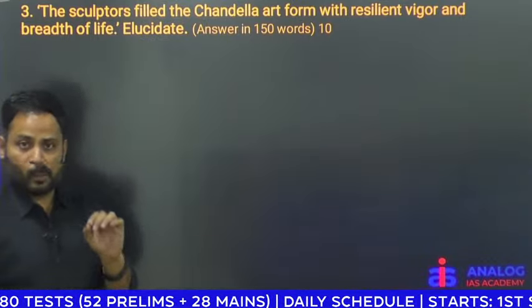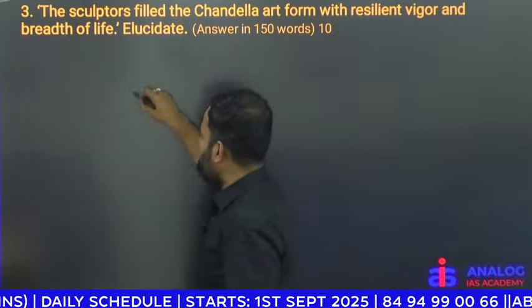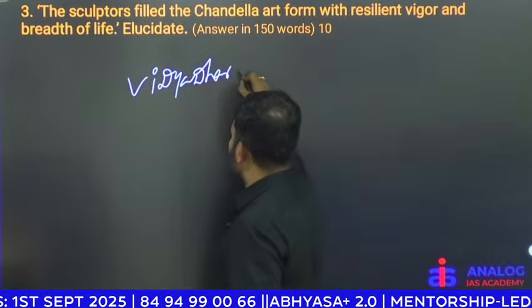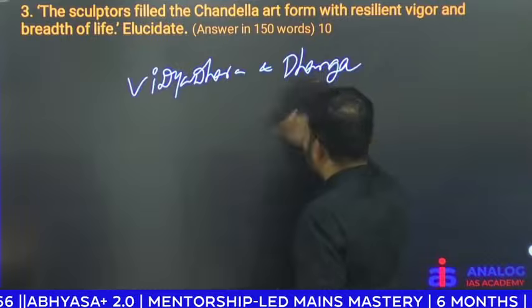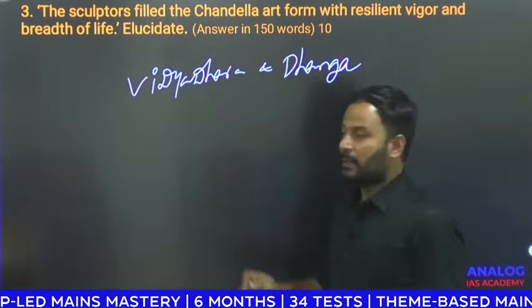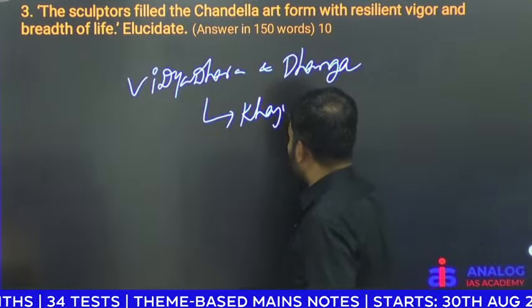Among all the Chandela rulers, Vidyadhara and Dhanga are the most favorite rulers of the Chandelas. They constructed many temples at Khajuraho.